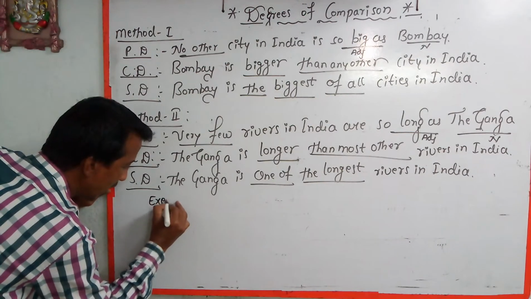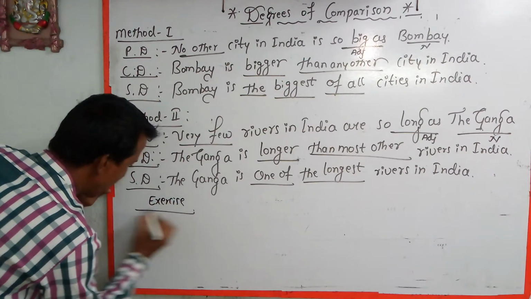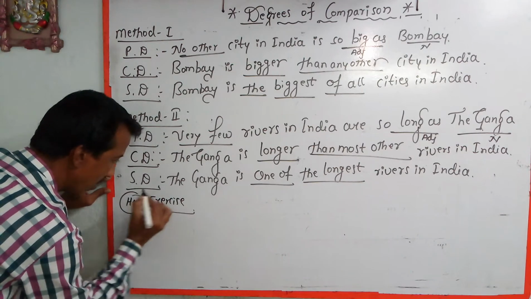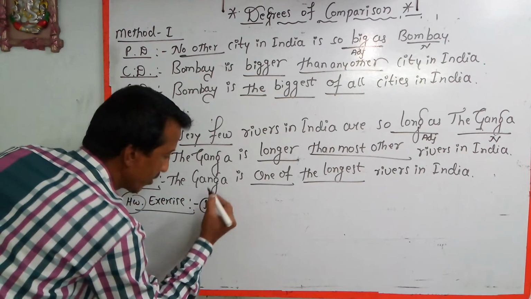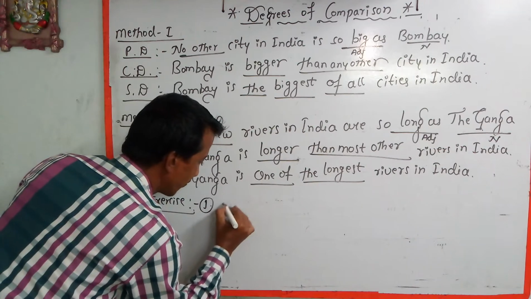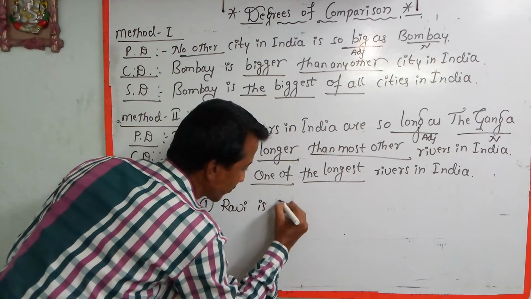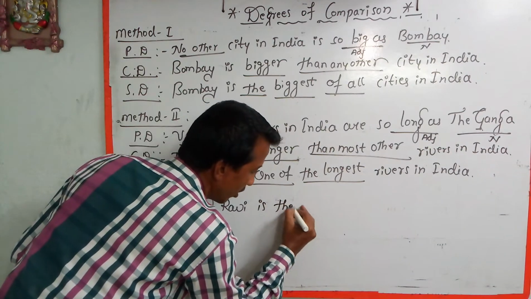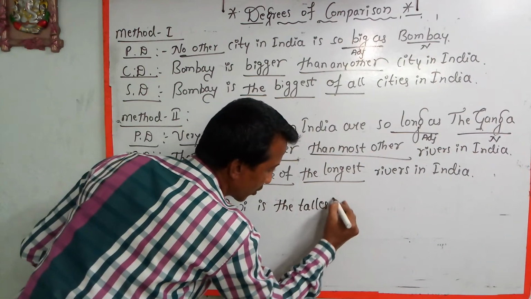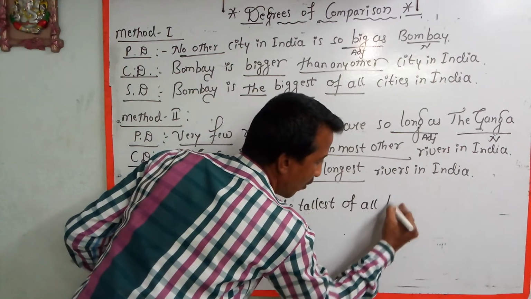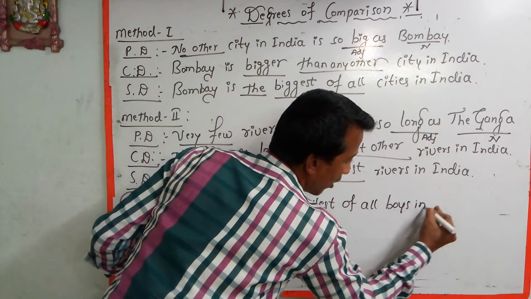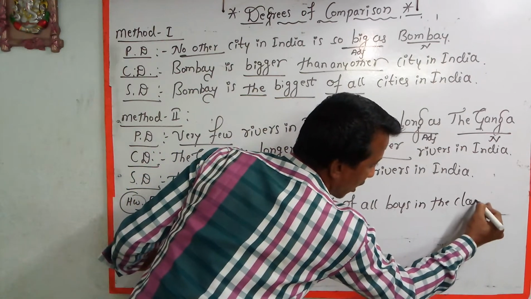Exercise. Ravi is the tallest of all boys in the class.